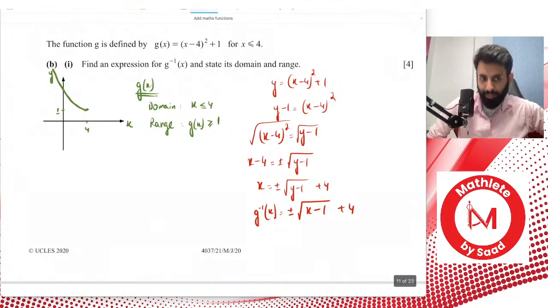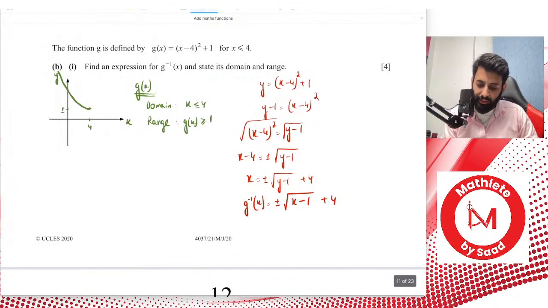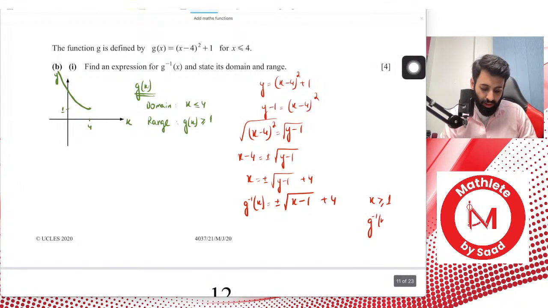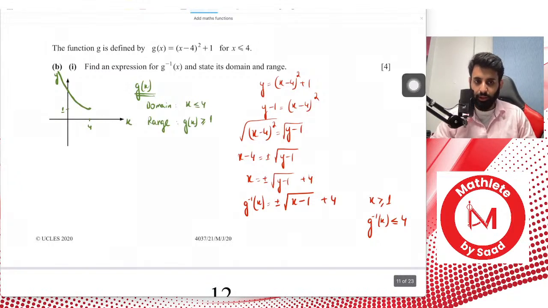Pay close attention to what I'm saying. Let's write down the domain and range of g inverse of x. As far as the domain goes, the domain is going to be the same as the range, so x is greater than or equal to 1. And the range is going to be the same as the domain, which is g inverse of x is lesser than or equal to 4.